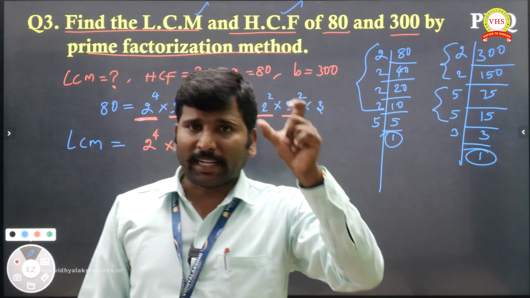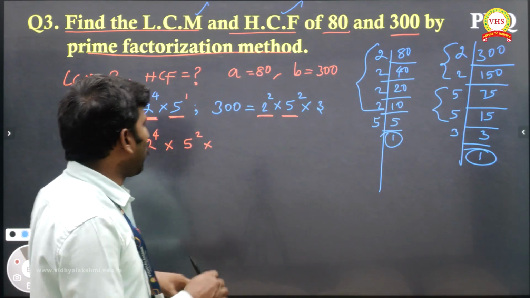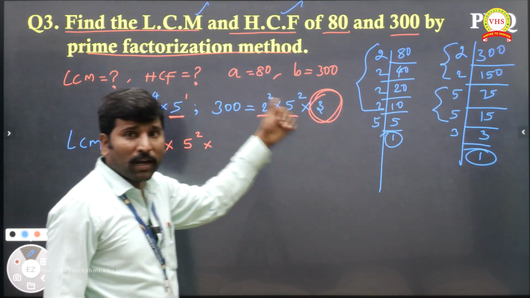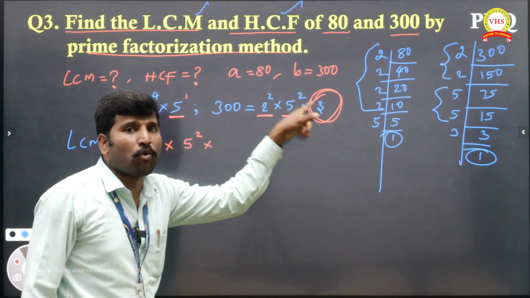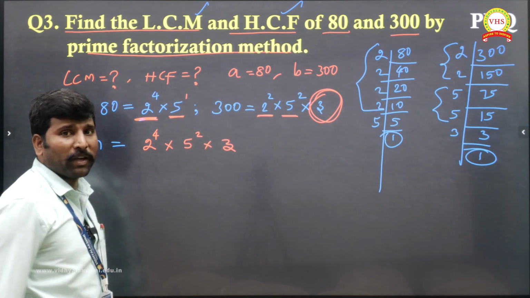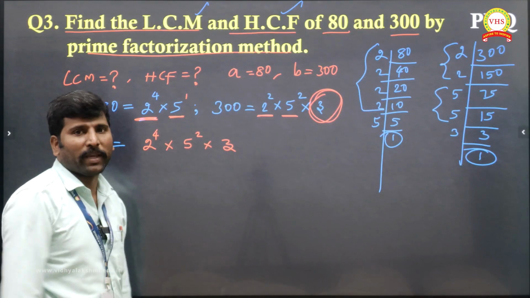And the definition says what? Product of greatest powered numbers in prime and involved numbers. Involved means extra number. What is the extra number here? 3. 3 is here, but not there. So 3 is called the involved number. The involved number we have to multiply with the greatest powered numbers. Okay. If you simplify, you will get the answer.